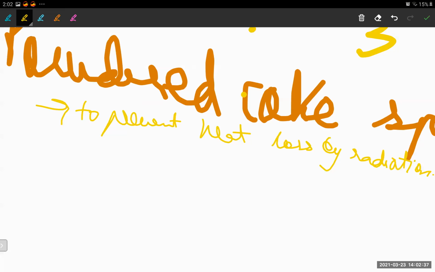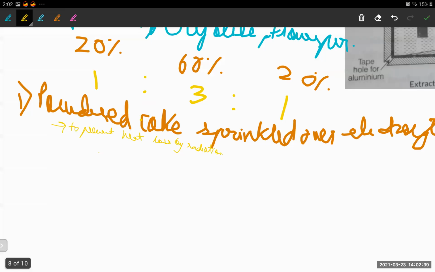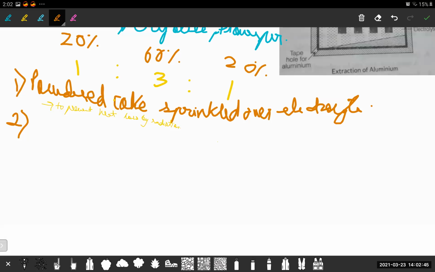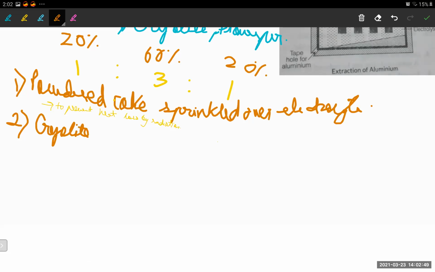The second point: we'll be using cryolite to lower the fusion temperature.